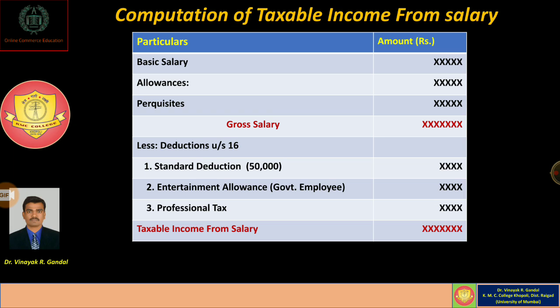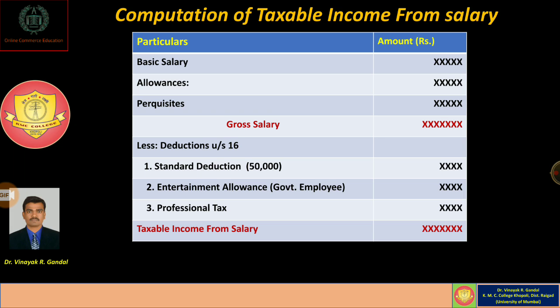Okay. Now, see, this is a common format of computation of taxable income from salary. So, dear students, while determining taxable income under the head of salary, we have to consider all forms of salary income.